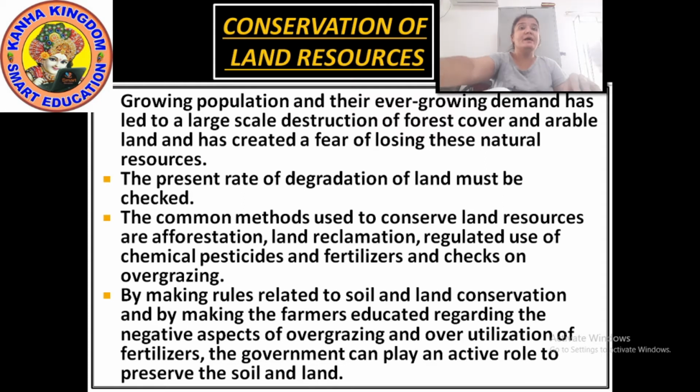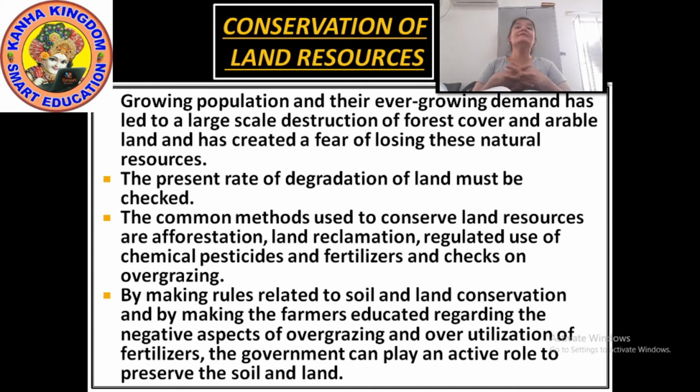Okay, now by making rules related to soil and land conservation, and by educating farmers regarding the negative aspects of overgrazing. There are some rules also, such as not cutting down the trees frequently. Only cut down the trees which are dry, on which no leaves grow back. You can cut down such trees, but the greenery should be there. No green trees should be cut.